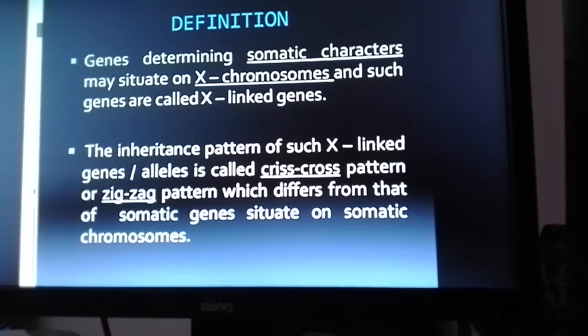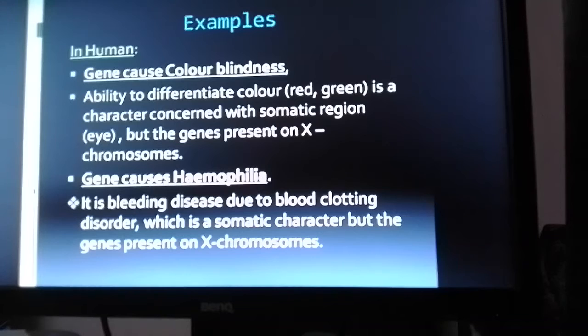But some of the genes responsible for determining some of the somatic characters may be present on X chromosomes. Such genes, responsible for determining a somatic character but located on the X chromosome, are said to be X-linked genes. Now through an illustration we can see the pattern of inheritance of these alleles.